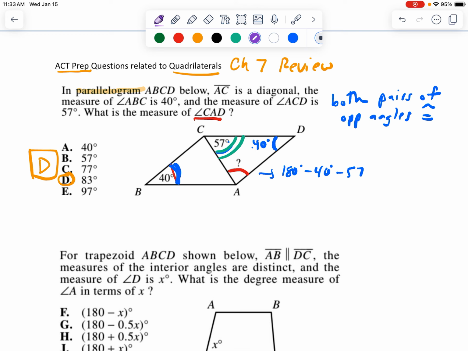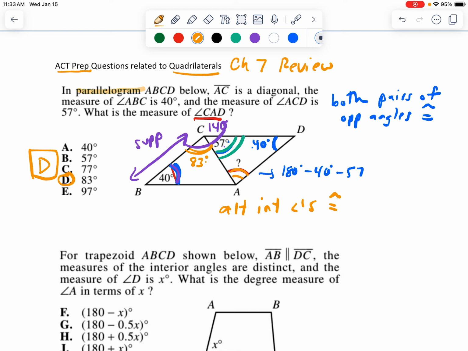You also could remember that consecutive angles are supplementary. So if this is 40 degrees, this entire angle has to be 140 degrees. And if you do 140 minus 57, you get that this angle is 83. And if this is 83, this is 83 as well because of alternate interior angles being congruent.